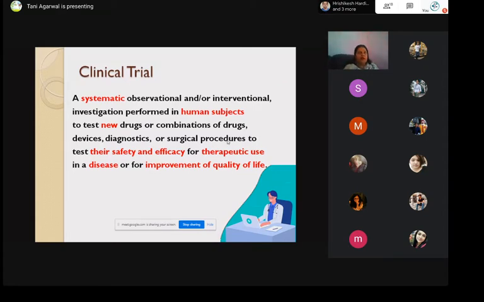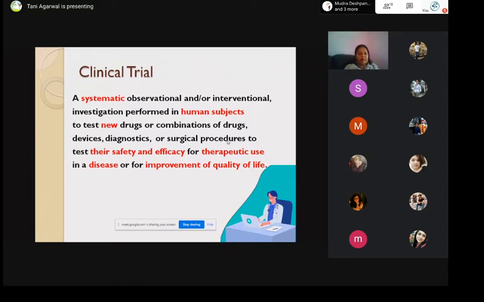Now just testing, maybe multivitamins on people, which is not giving any certain kind of a health benefit in case of any disease, or it is not improving the quality of life, then it is not necessarily a clinical trial, right?